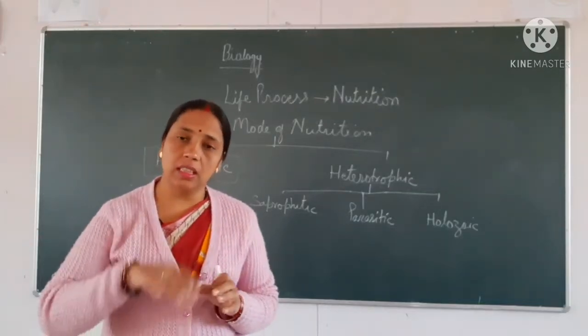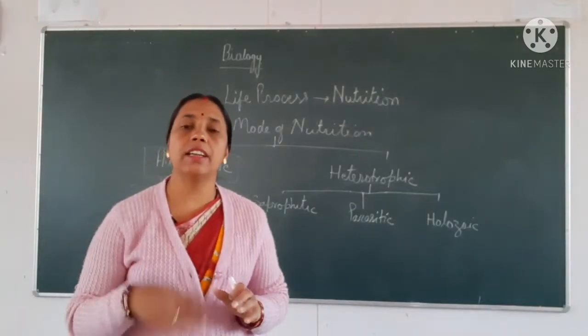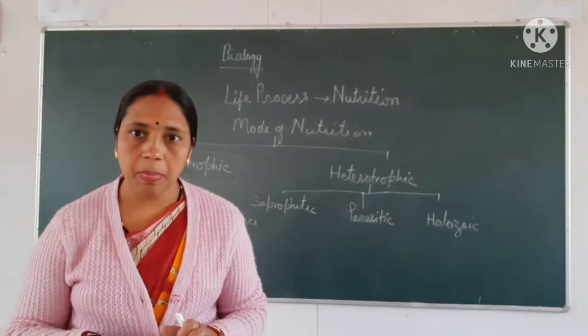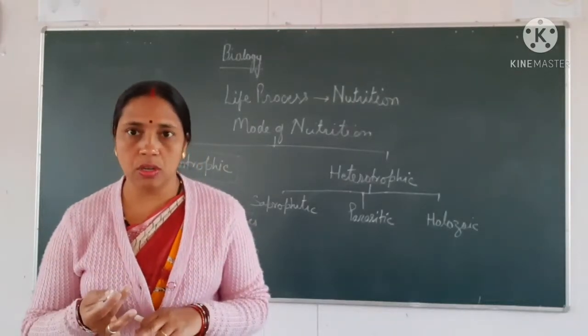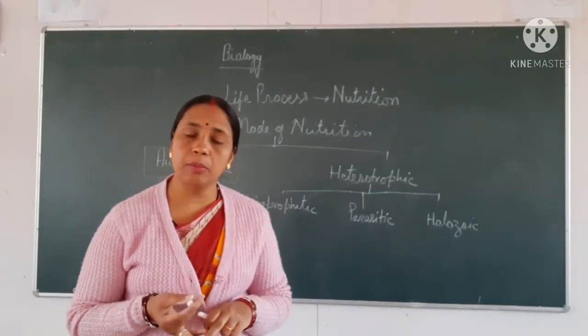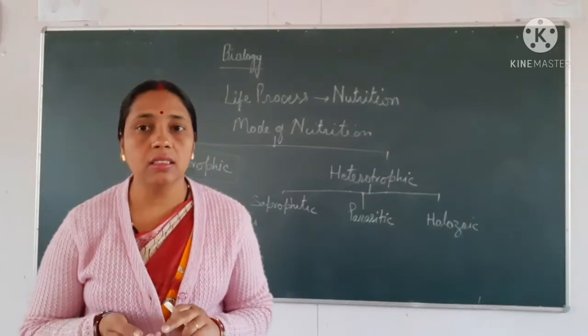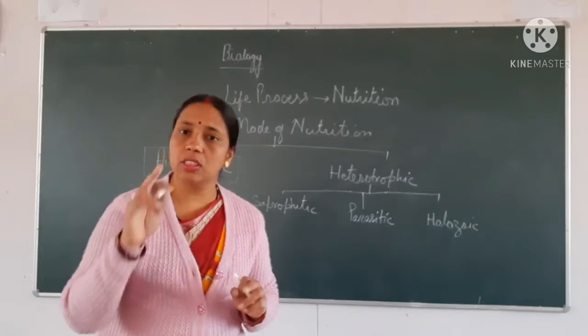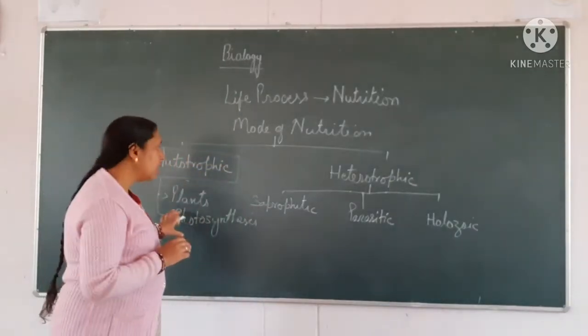Chlorophyll is present in the plant itself, and other things they take from the environment: water and minerals from the soil, carbon dioxide from the atmosphere and light from the sun. So the sun is the ultimate source of light.